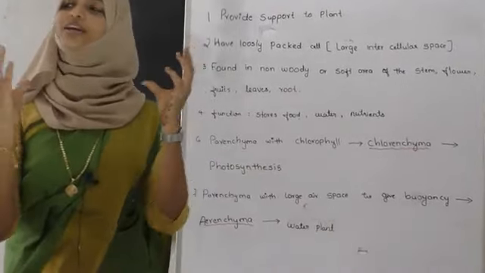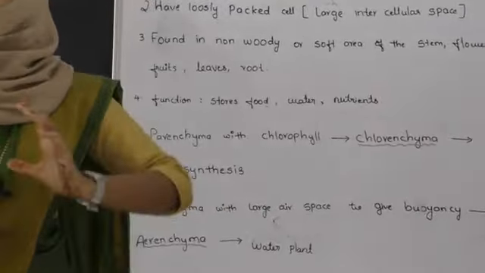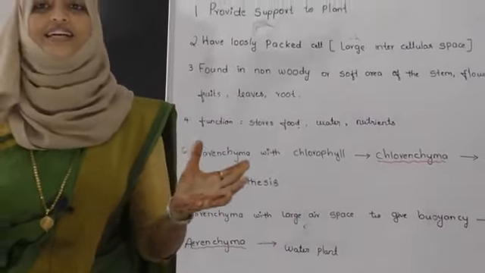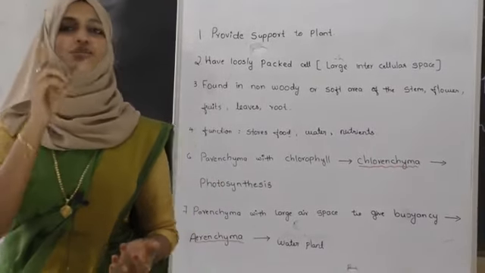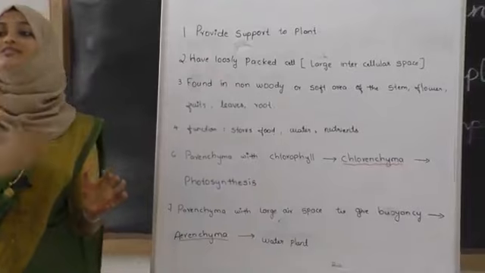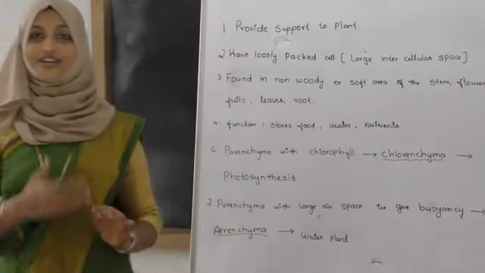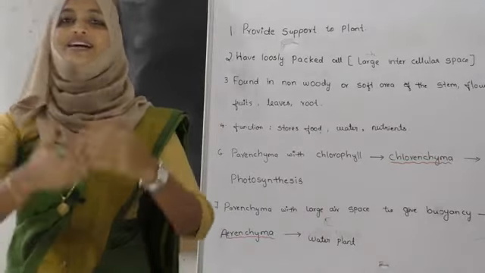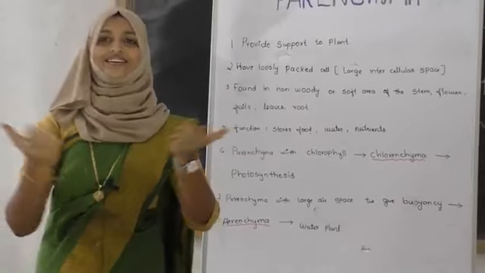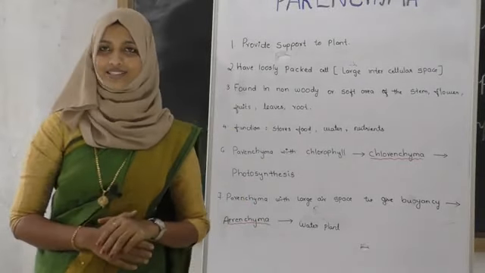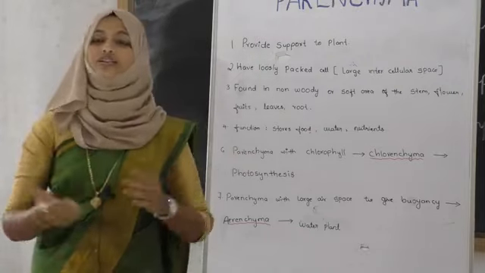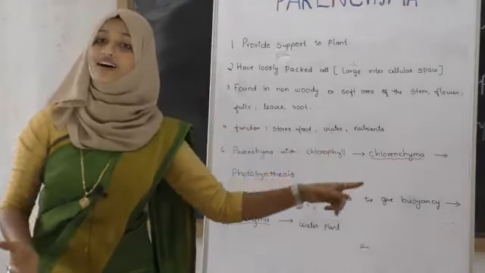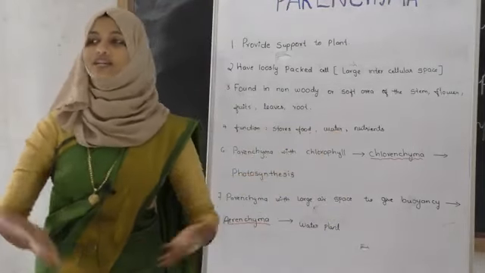See here, in between the cells, in between the tissues, there will be an empty space. It is for occupying gas over there. So that is giving buoyancy to which plants? Can you guess? Which plants are getting the buoyancy because of this parenchyma? That is the floating plants. The lotus, we can say, is an aquatic plant, a water plant. They are having the parenchyma with large air space, so that it is floating in water.